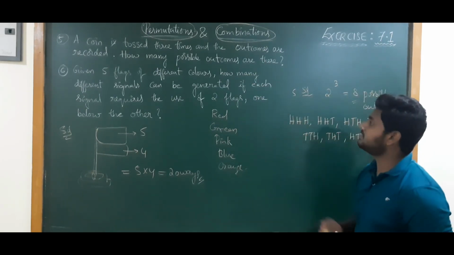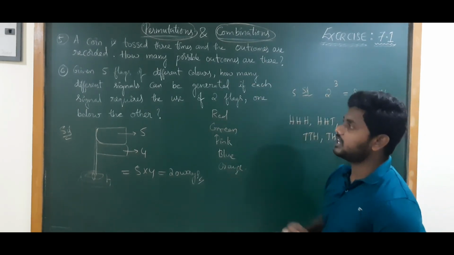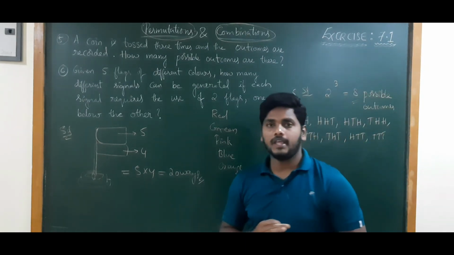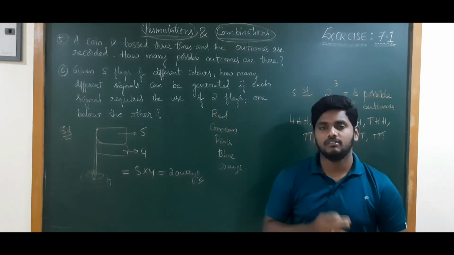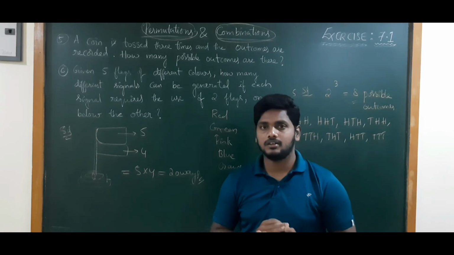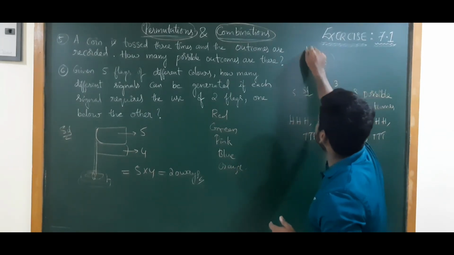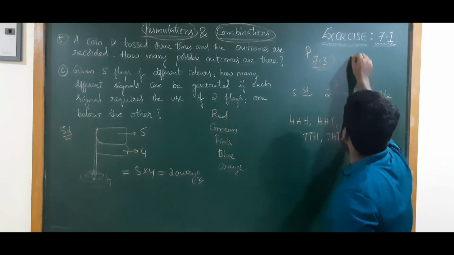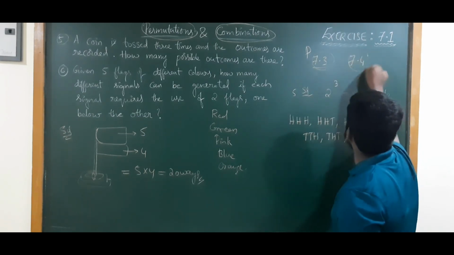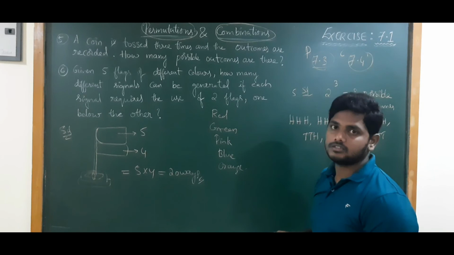Actually, this exercise 7.1 is based on the fundamental principle of counting. Exercise 7.2 will be based on some factorials. Exercise 7.3 is based on permutations. Exercise 7.4 is based on combinations.